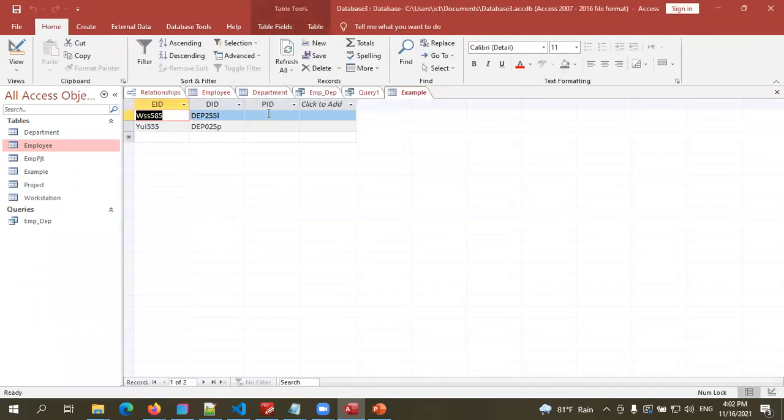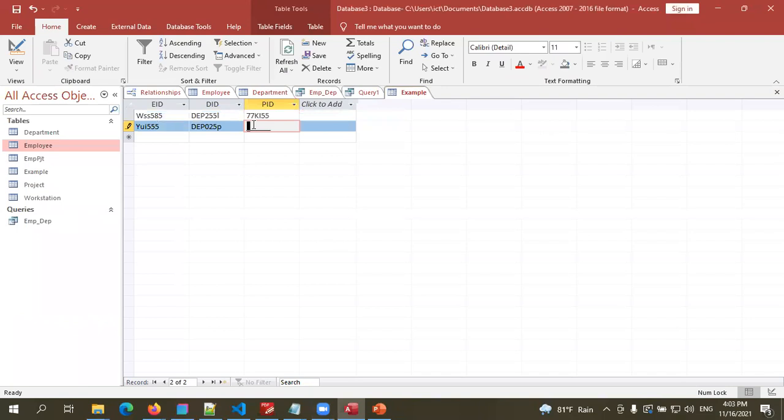Data sheet view. Okay, children, so 2 numbers and 2 letters, then a number.